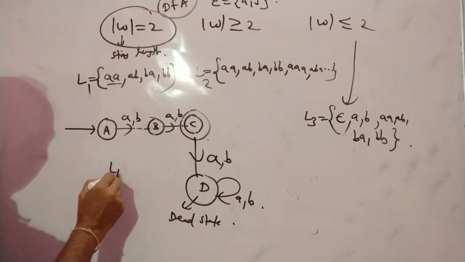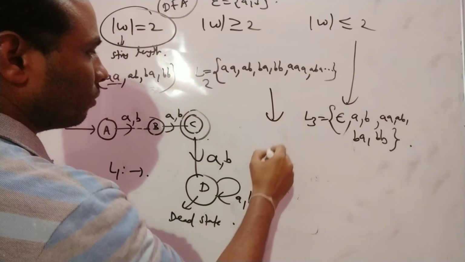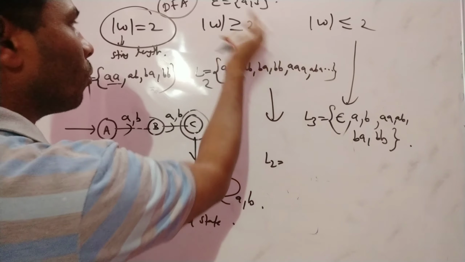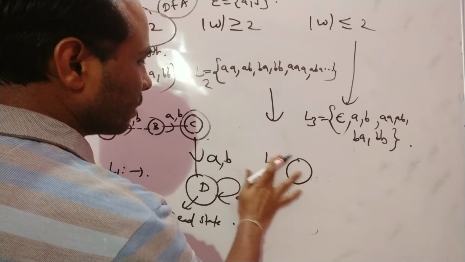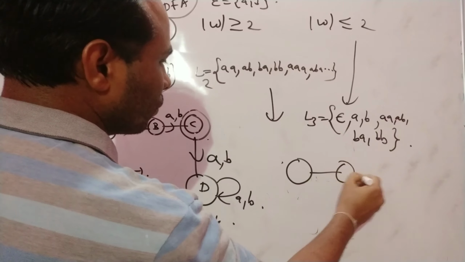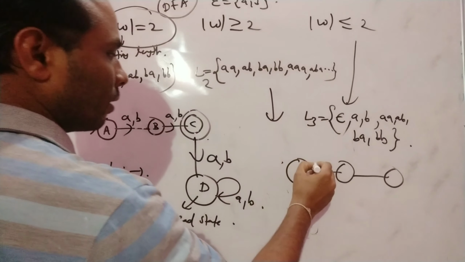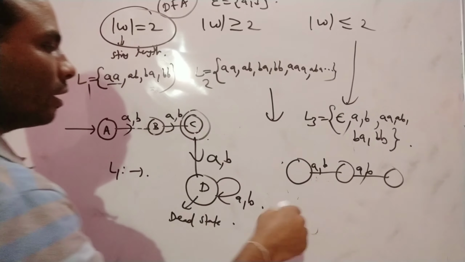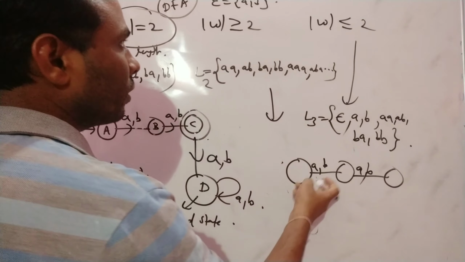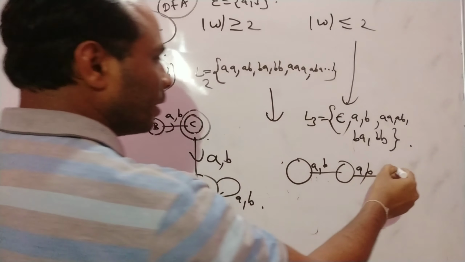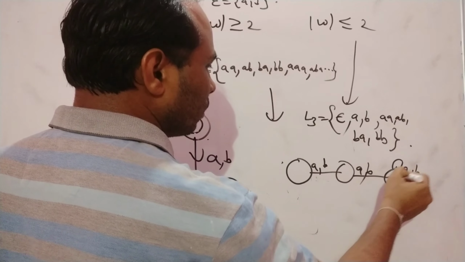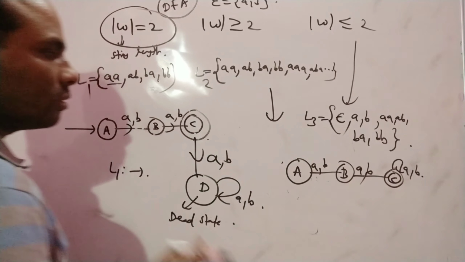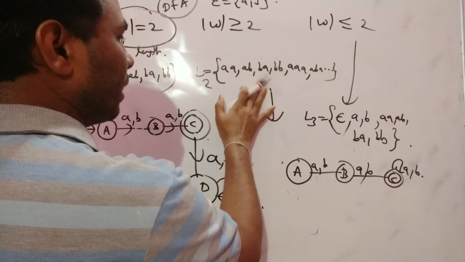This diagram is for L1. Similarly, what is the diagram for L2? Language L2: the string length is 2 or more than 2. It has to accept at least 2 symbols. AA, AB, BA, BB, everything is accepted. More than these 2 is also accepted. Beyond these, anything you give is also accepted. This means the final state is C. So these 3 states, A, B, C, are sufficient to represent language L2.